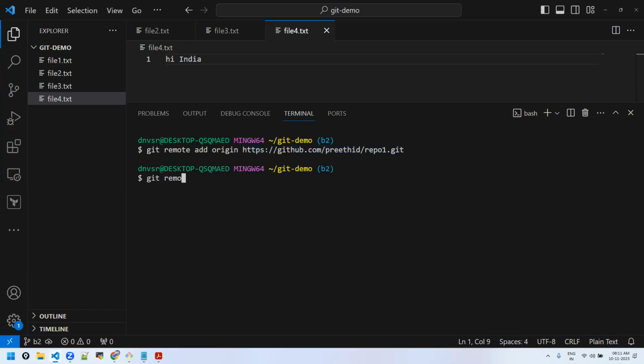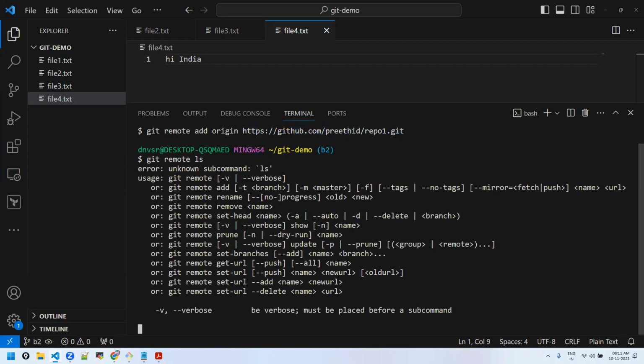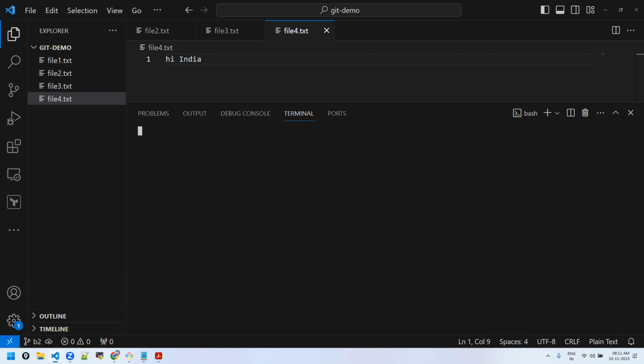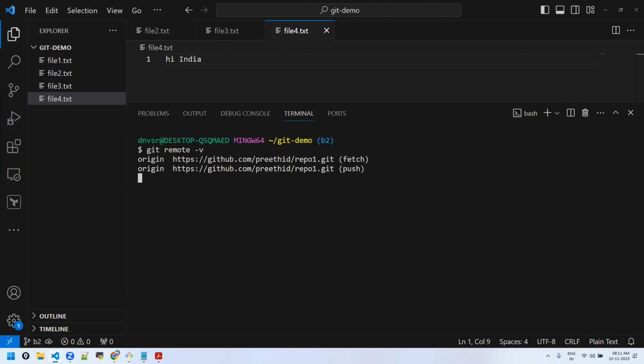Now git remote -v means it will show you verbose. Your origin, your remote, is added. Now let's say I want to push this.